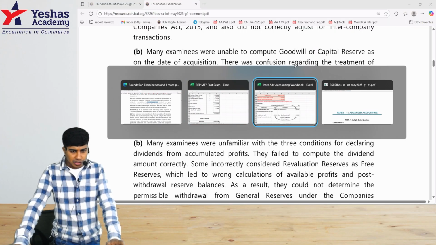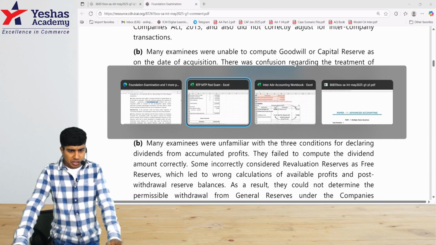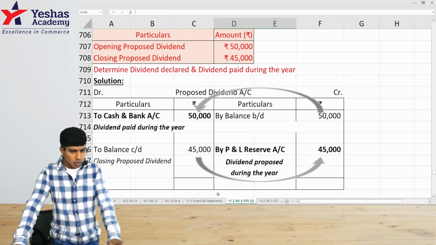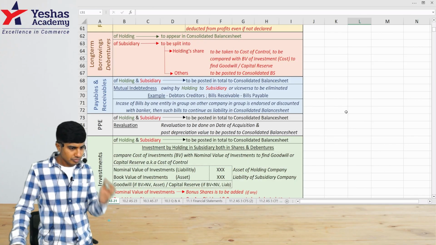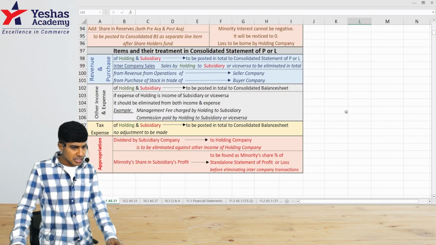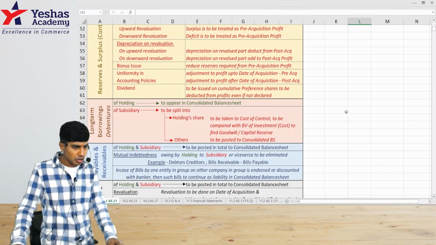You must recall being asked a question on this dividend part, and we'd written a detailed note also on this, the treatment of dividend. In point 1, when we do consolidation, we've discussed at large the treatment of dividend.